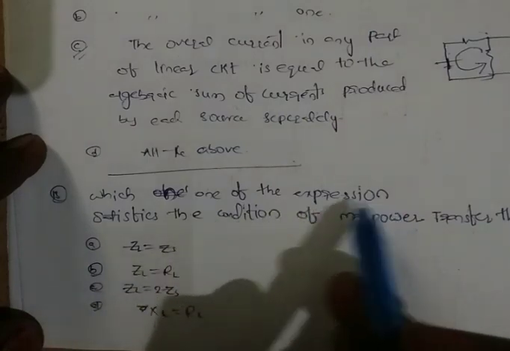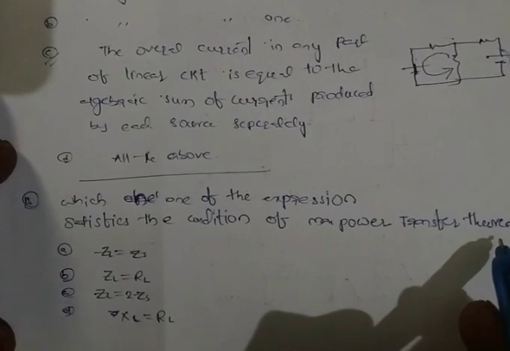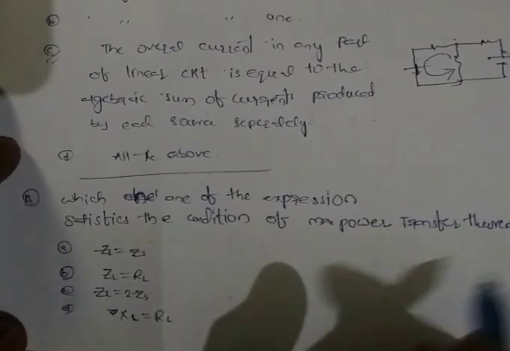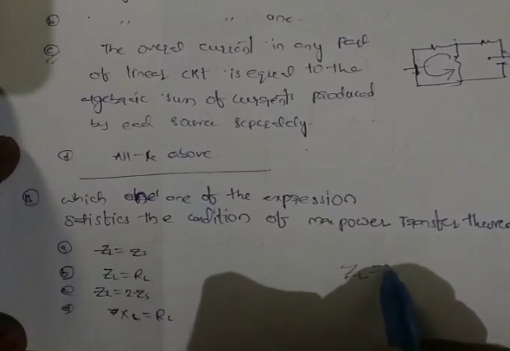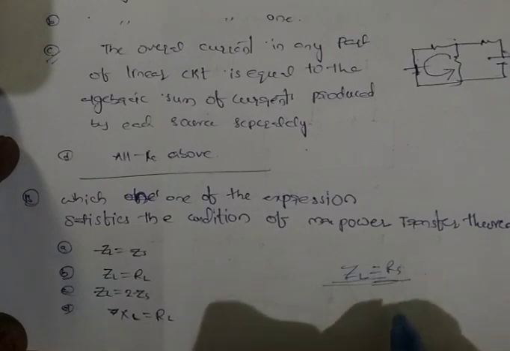Which one of the expressions satisfies the condition of maximum power transfer theorem? The condition for maximum power transfer theorem is that load impedance must be equal to the source impedance. In this condition, the maximum power will be dissipated at the load resistance.